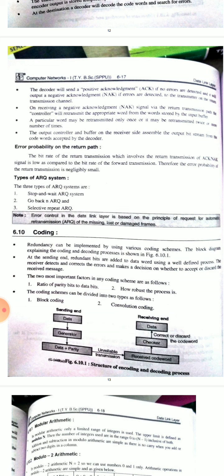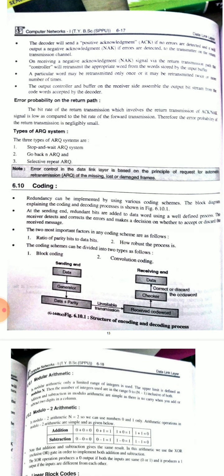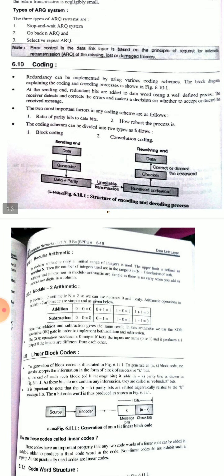On receiving the negative acknowledgement signal via a return transmission, a particular word may be transmitted only once, or it may be retransmitted two or more times. The output control and buffer on the receiver side assembles the output code words accepted by the decoder. Now error probability on the return path. Types of ARQ systems: stop and wait ARQ, go back N ARQ, and selective repeat ARQ.